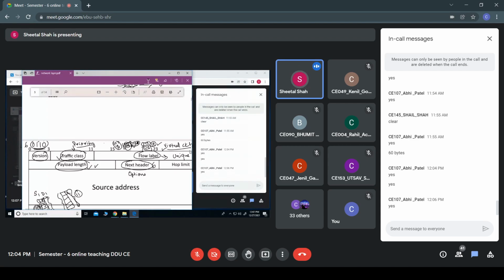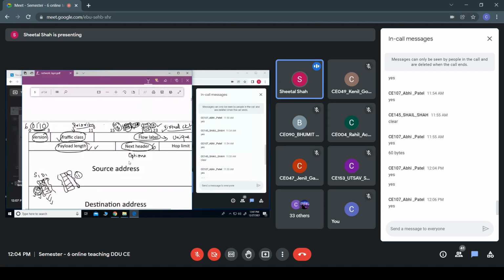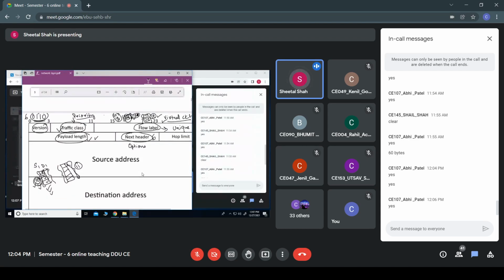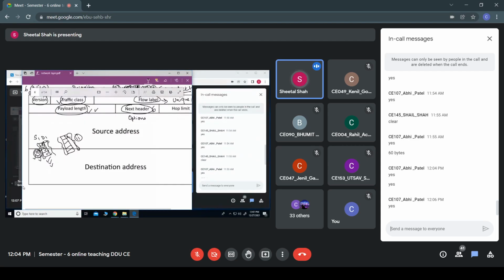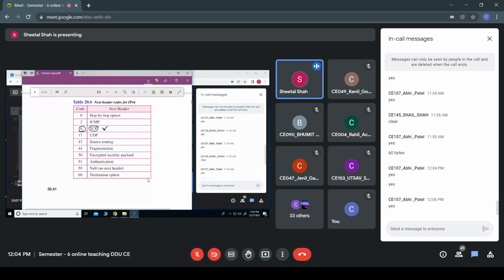By looking at this, it can make out that the data packet is TCP, and accordingly the TCP header would be provided after the source address as well as the destination address. Similarly, encryption, authentication, etc. are not provided by IPv4. So it does not provide any encryption or authentication. But IPv6 provides both encryption as well as authentication.